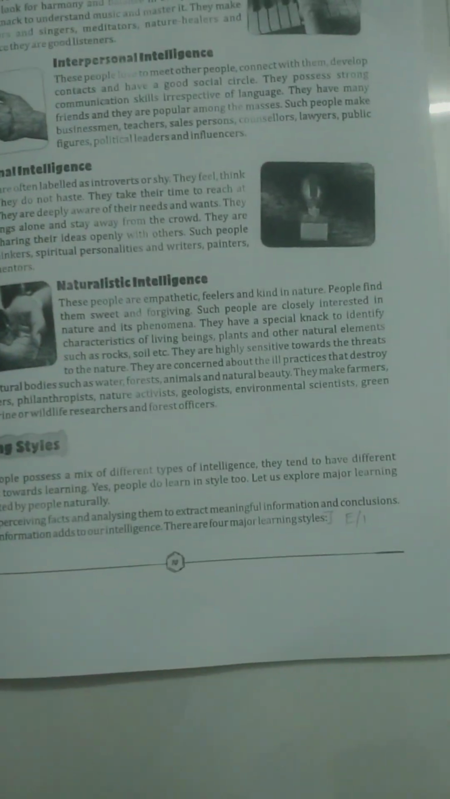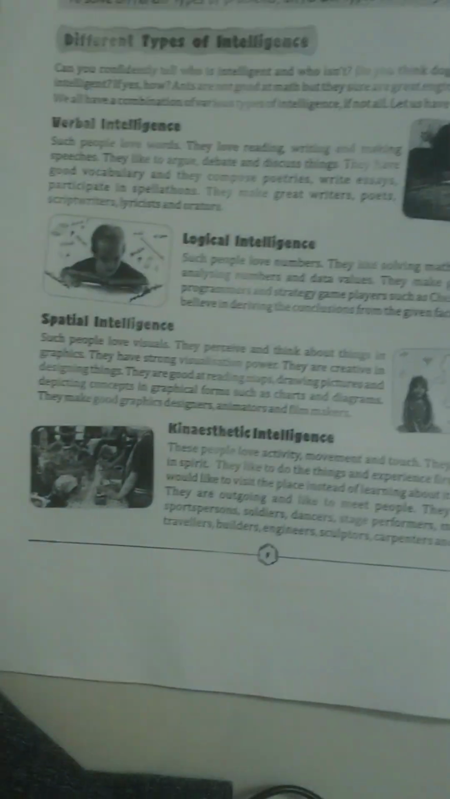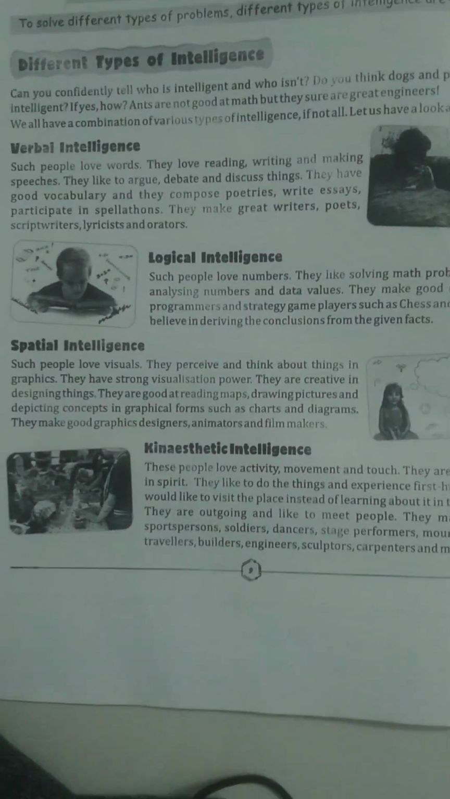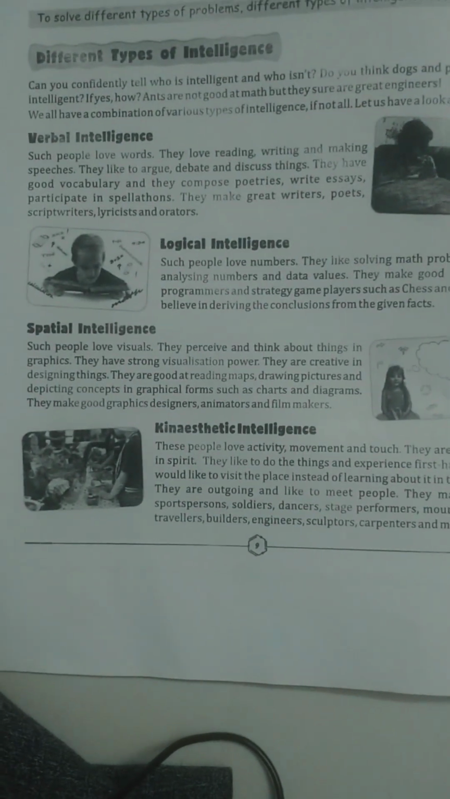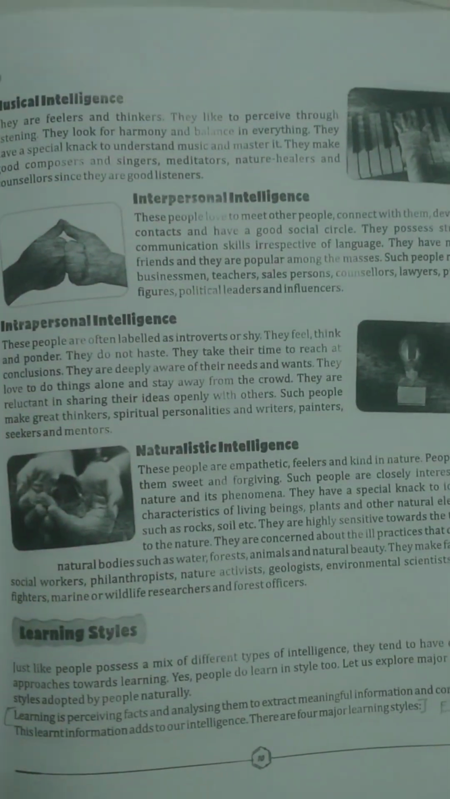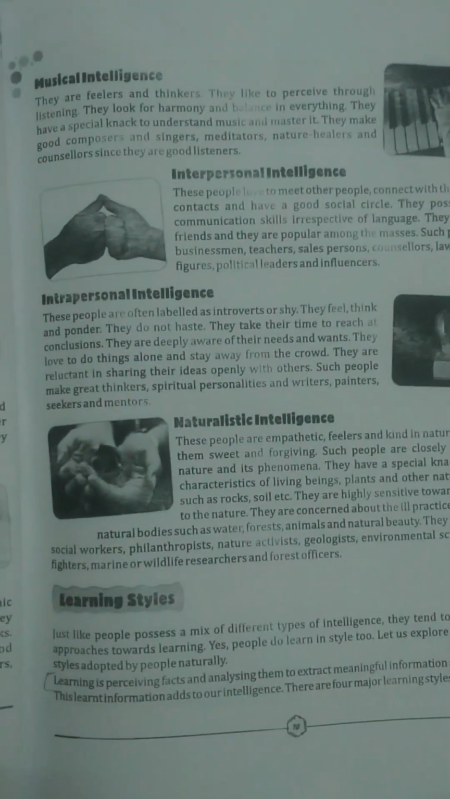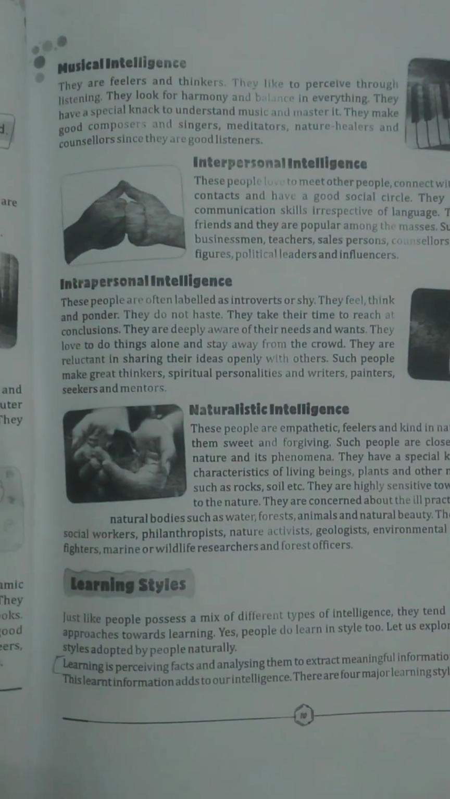Now the second last question, list various types of intelligence. Just now I have told you that there are various types of intelligence. These highlighted points you have to write. The first type is verbal intelligence. The second is logical intelligence. The third one is spatial intelligence. The fourth one is kinesthetic intelligence. Then on the other page, there is musical intelligence, interpersonal intelligence, intrapersonal intelligence, and naturalist intelligence. So these are the various types of intelligence. Only the highlighted points you have to write there.